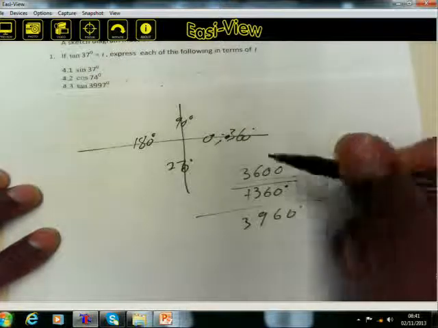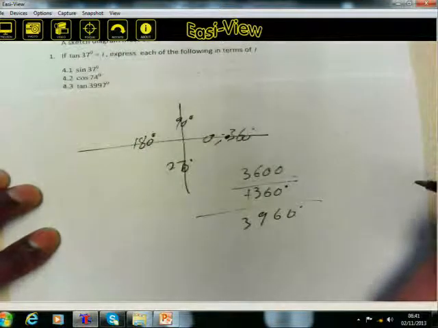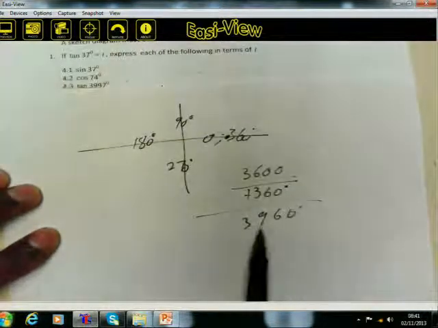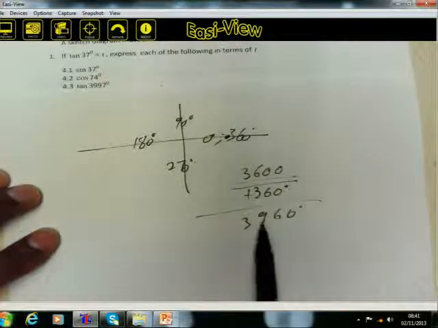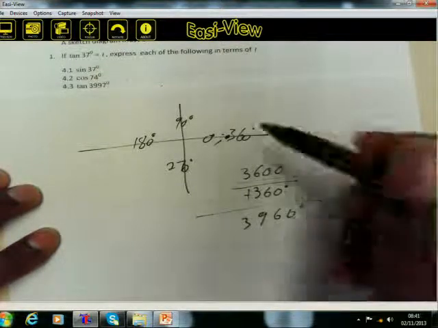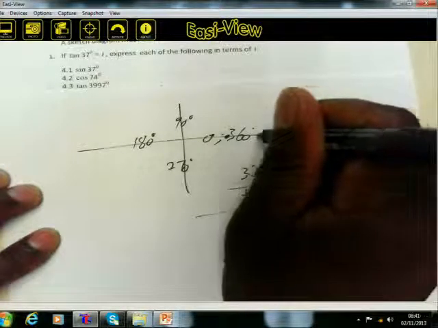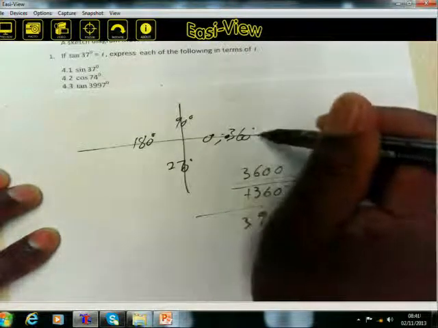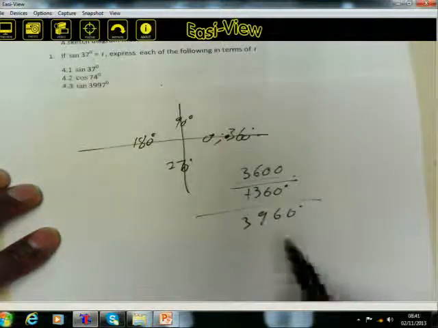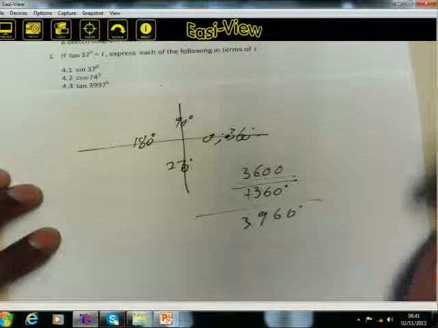So what must we do to get 3,997? We've got 3,960 degrees, which is here. It's a revolution, the 11th revolution. So what must we do to get 3,997? It means to 3,960, we need to add another 37 degrees.